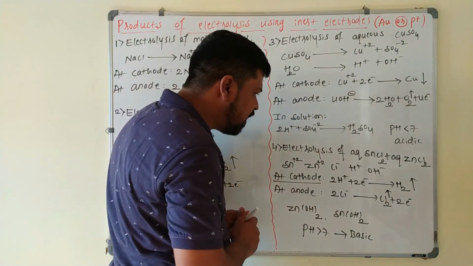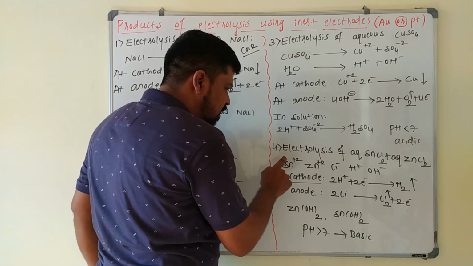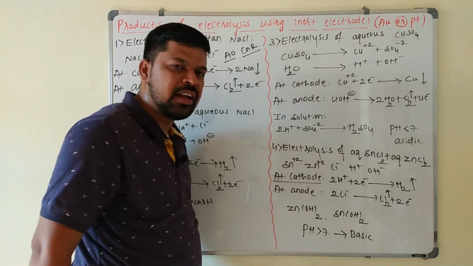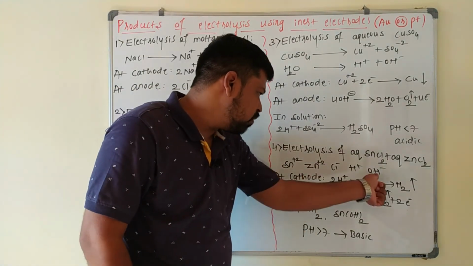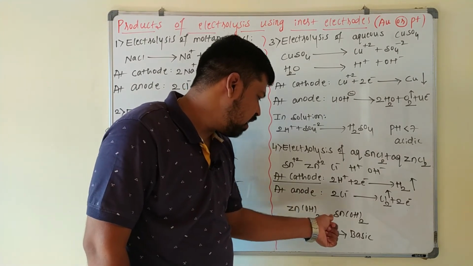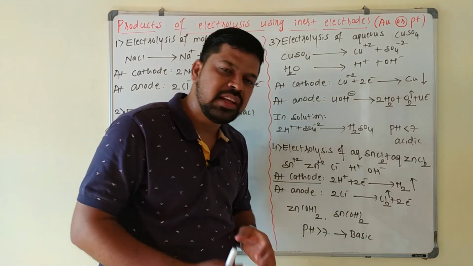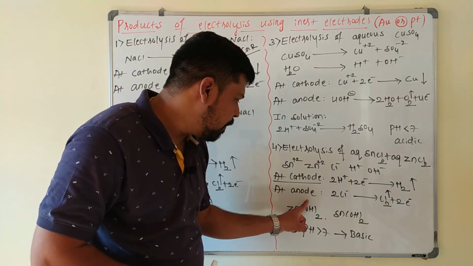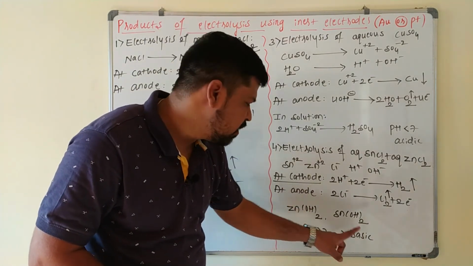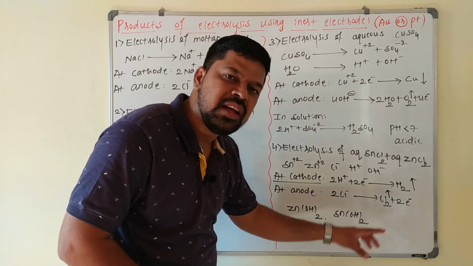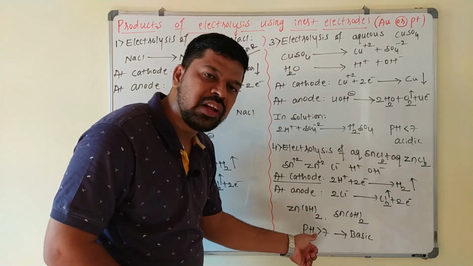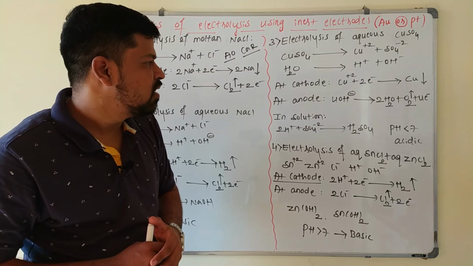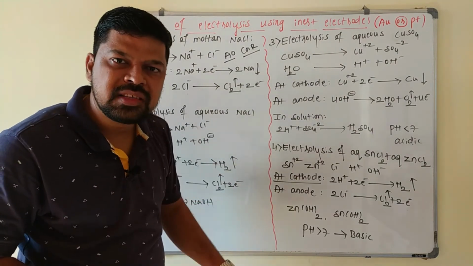So what will be remaining in the solution? OH- ion and Sn2+ ion and Zn2+ ions. They will combine with OH-, so that zinc hydroxide or tin hydroxide is formed here. So the resulting solution will be what? Basic. These metal hydroxides are basic in nature. So the resulting solution becomes basic. Hence the pH of the solution will be what? Greater than 7. So these are the products of electrolysis.